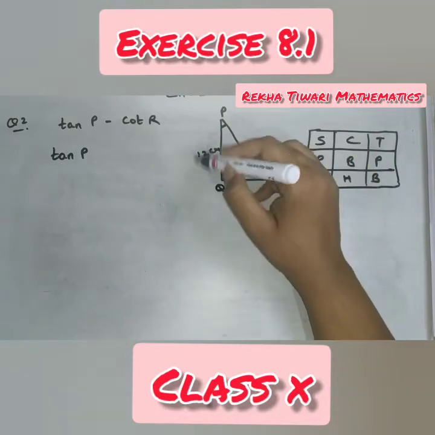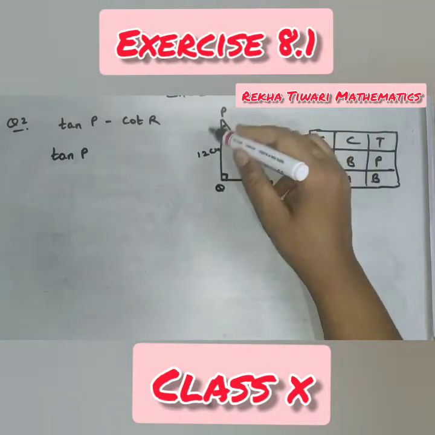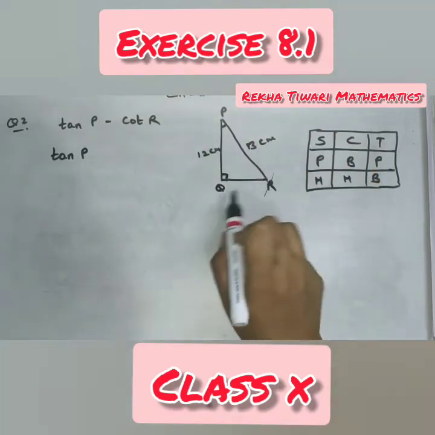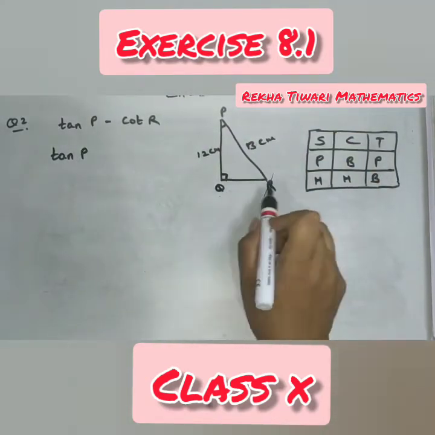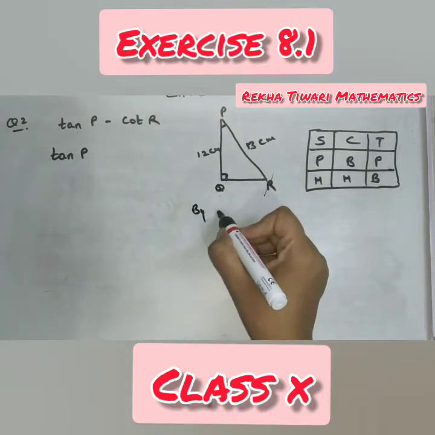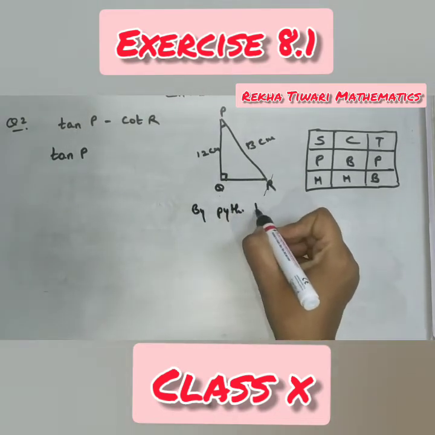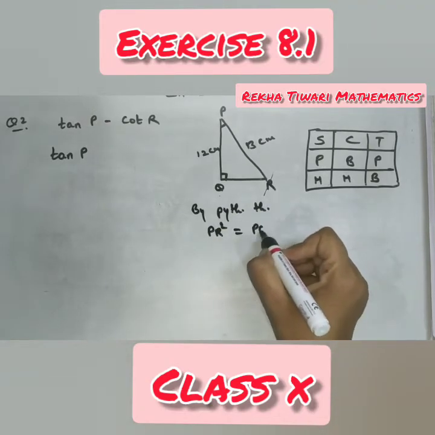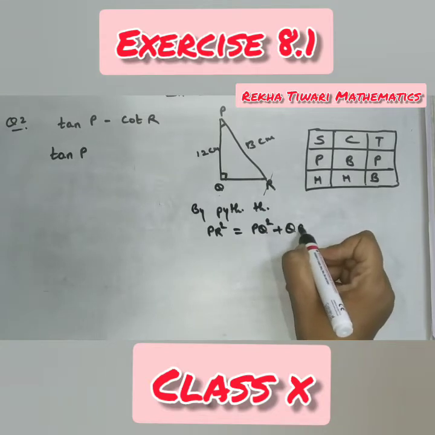So before finding tan P, before finding the ratio, what is required? This third side is required. And how to find out this third side? By Pythagoras theorem. PR square is equal to PQ square plus QR square.